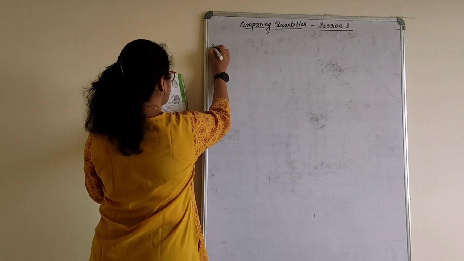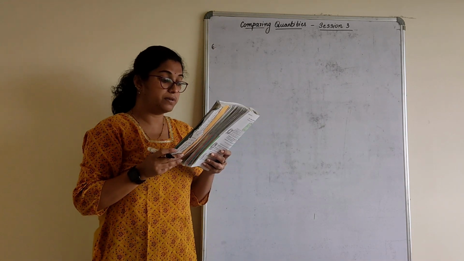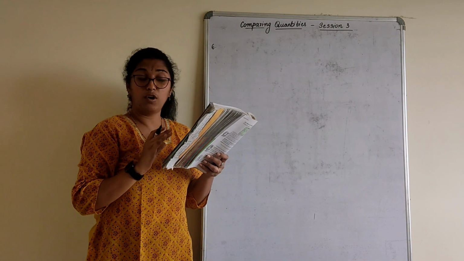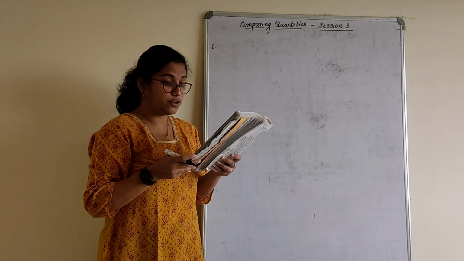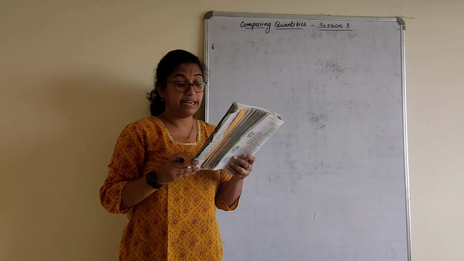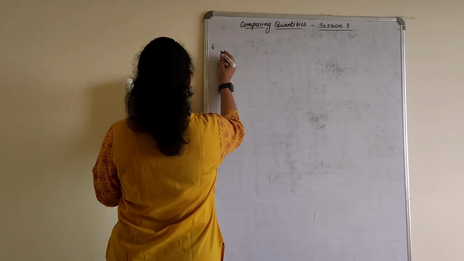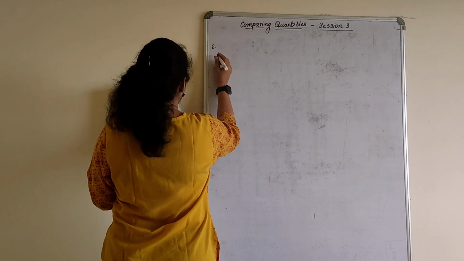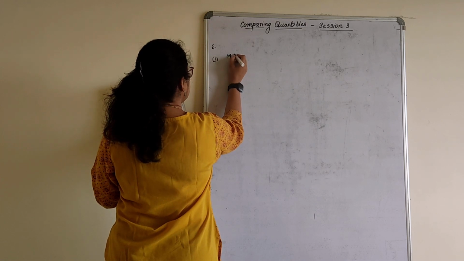Sixth one. During a sale, a shop offered a discount of 10% on marked prices of all the items. What would a customer have to pay for a pair of jeans marked at 1450 and two shirts marked at 850 each? Two sets we have here. So first of all we'll mark the discount on each. First we will consider the marked price, written as MP.